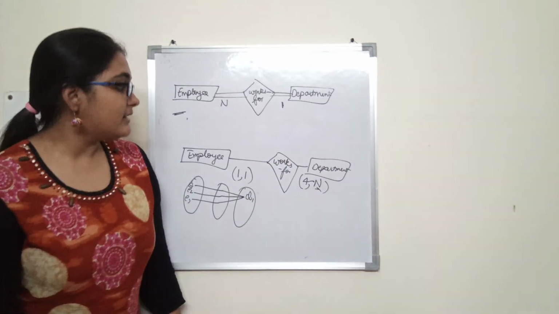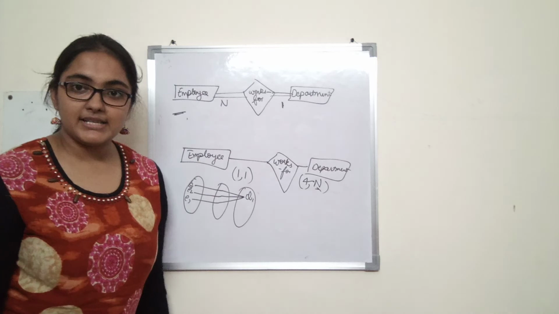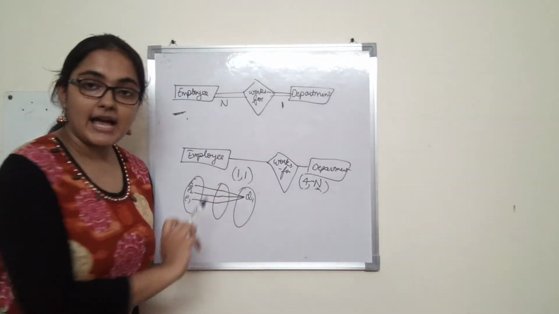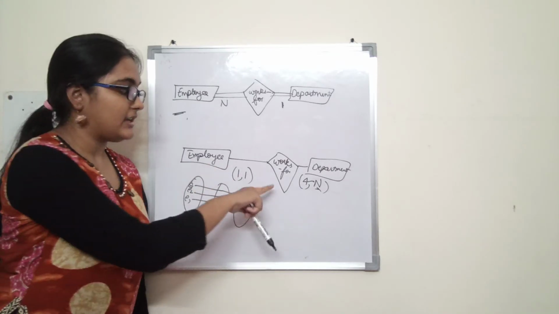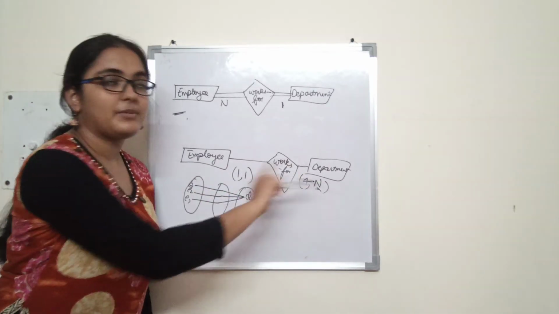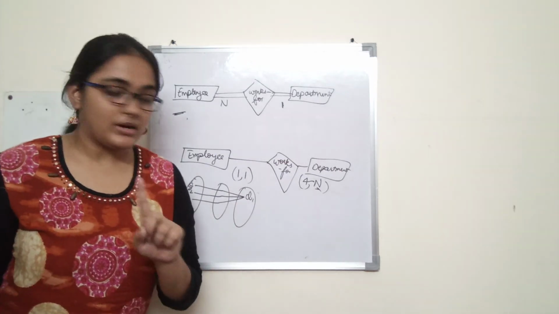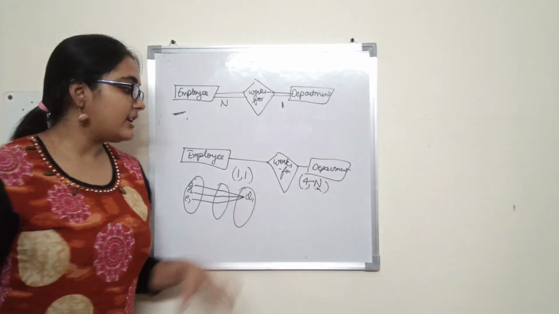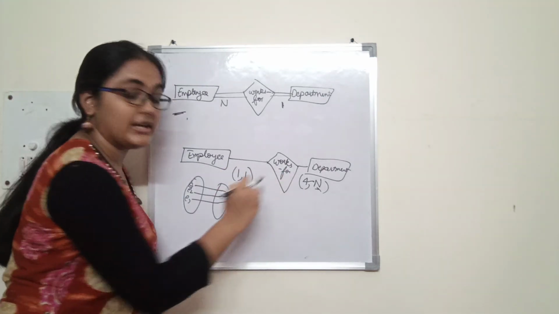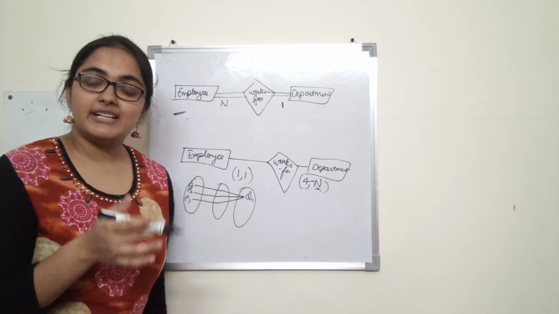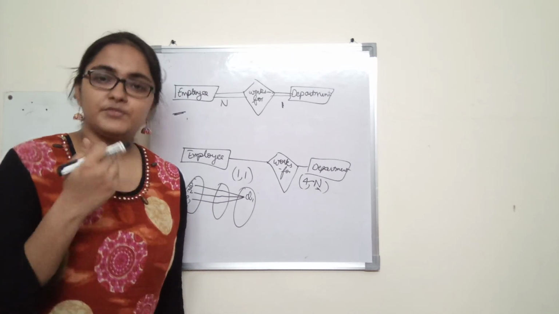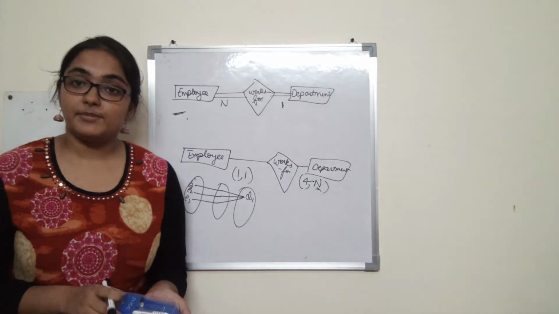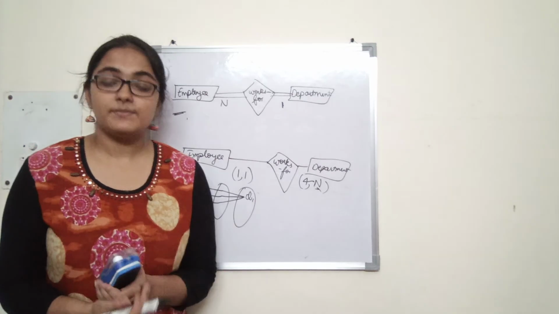And if the participation constraint is greater than or equal to 1, it means total participation. Because 1 means every employee has to participate in the works for relationship. 4 also means that every department has to participate in at least 4 relationship instances. So it is also total participation. Whenever this min value is 0, it means partial participation, and whenever it is 1 or greater values, it means total participation. Alright, so that was about this representation, role names and recursive relationship.